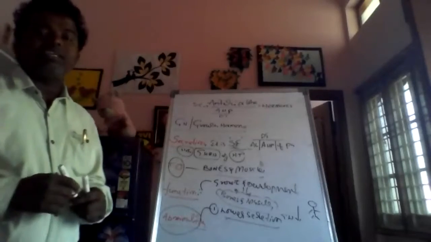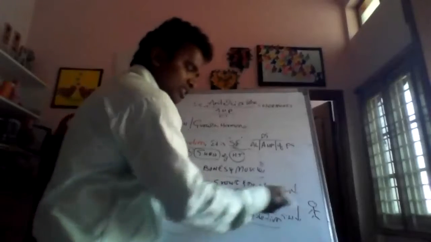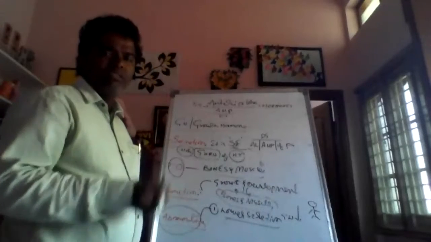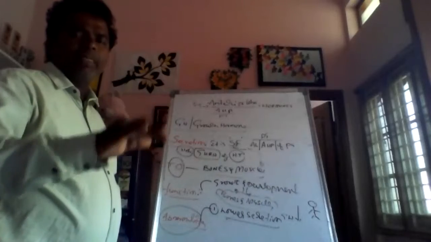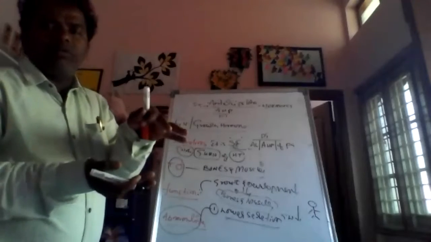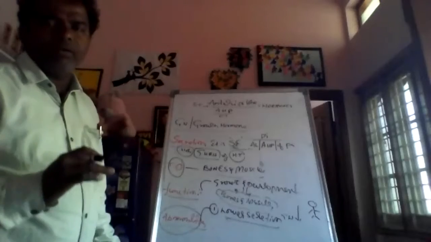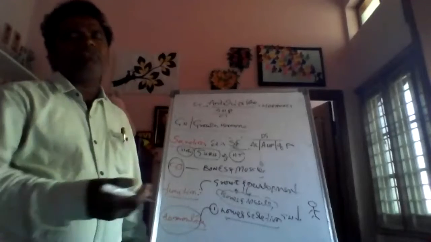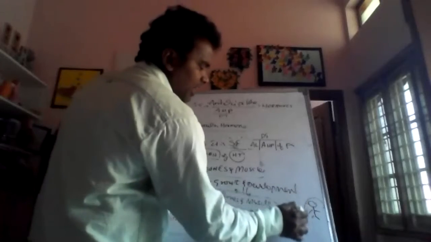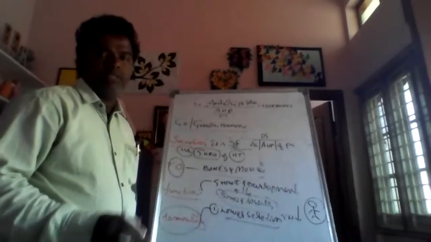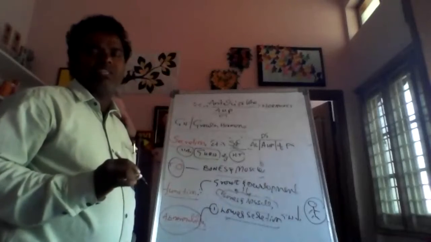If growth hormone is not secreted, what happens? The bones and muscles do not grow. That's why the children always look small; they are unable to grow properly because GH is not secreted. The bones and muscles are not grown, so they are always small in size.